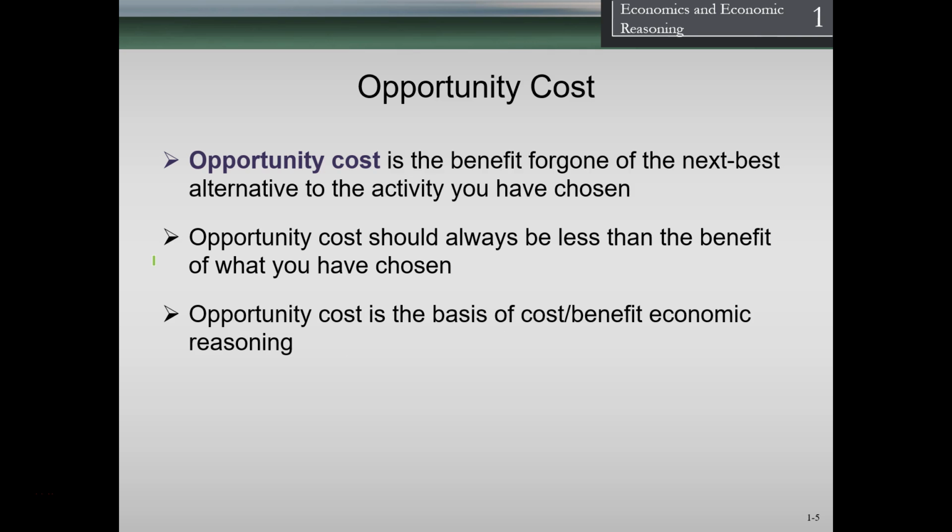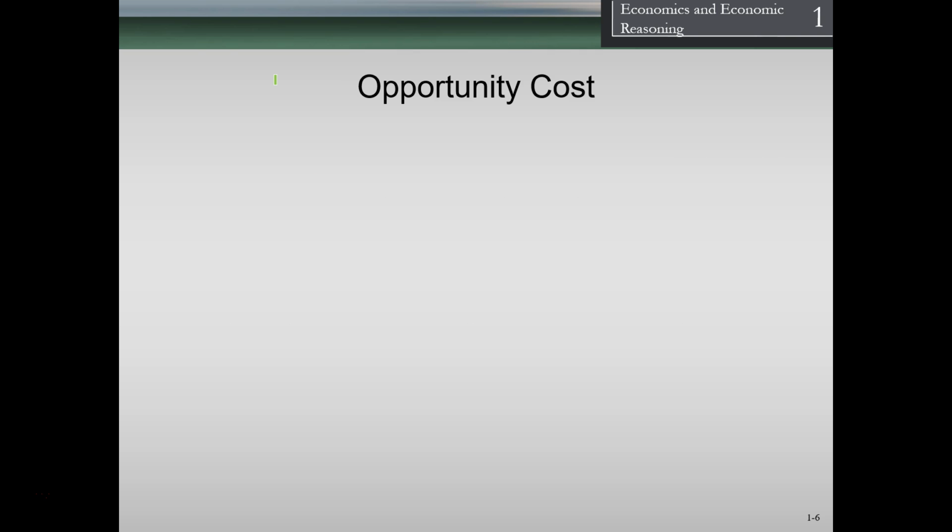So opportunity cost is the basis of cost-benefit economic reasoning. Note that when we think about the cost-benefit, we often think of dollars. We think about accounting costs in those terms. And when we think about accounting costs, notice what is not included when we think about dollars is often the opportunity cost. And that's often, when we make complex decisions, the thing that we need to add into the picture, the thing that we need to make sure we are considering when we're making decisions.